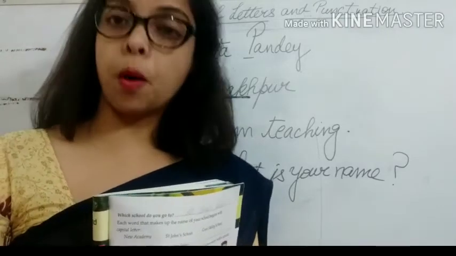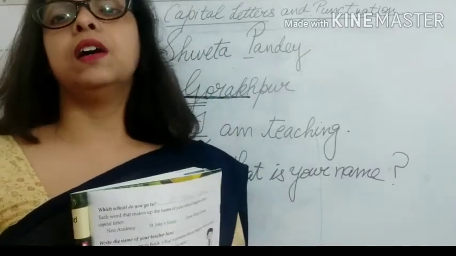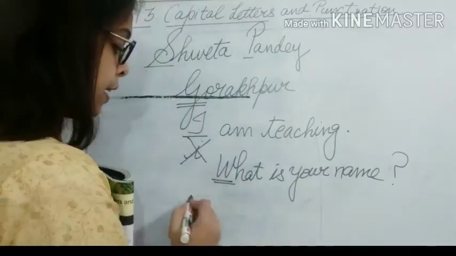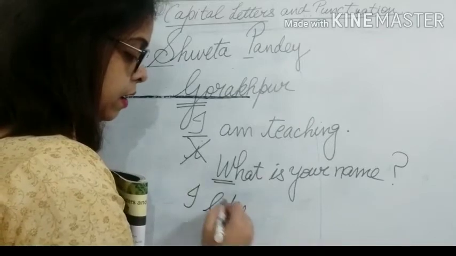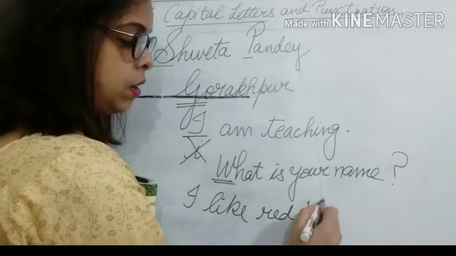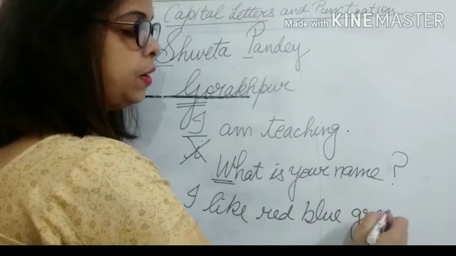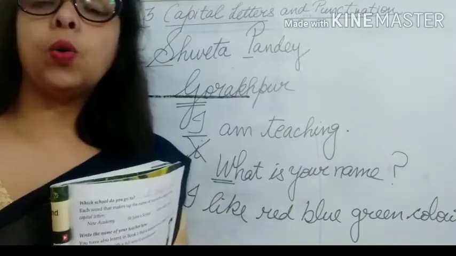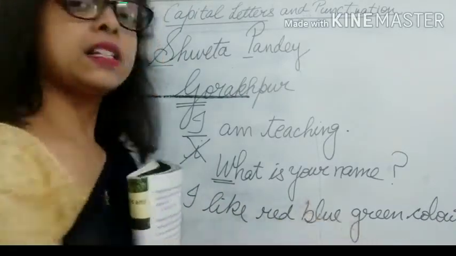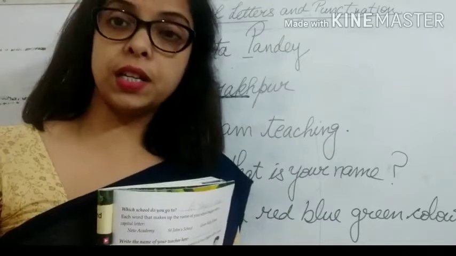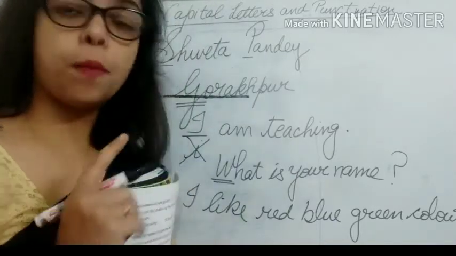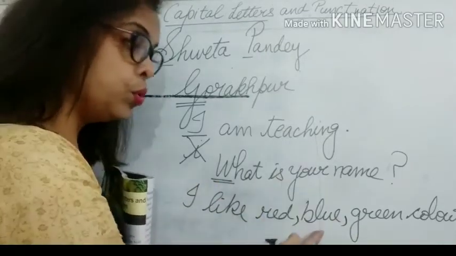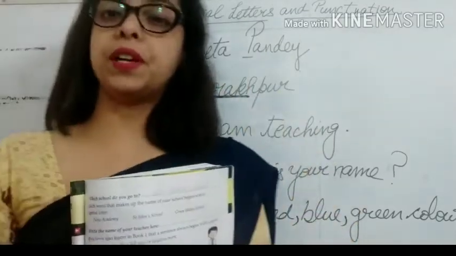And similarly there are commas also, like if I say that I like red, blue, green color. Now these three colors are there. So how will you differentiate among these colors? By putting a comma. Okay, you put a comma like this. I like red, blue, green. Now we can separate the words.